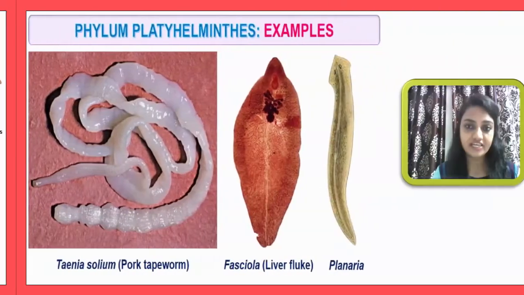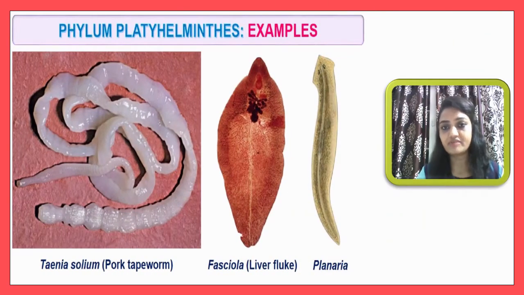So now let me conclude with the examples, and you have to remember the examples of each and every phylum. This is very important during the NEET examination as well as for the board examination. So it is very important for you to know examples. Here is a photograph which shows you Taenia solium. In general we call it a tapeworm, also called pork tapeworm. And here is the photograph of Fasciola, in general called liver fluke. And this is the photograph of a planaria.